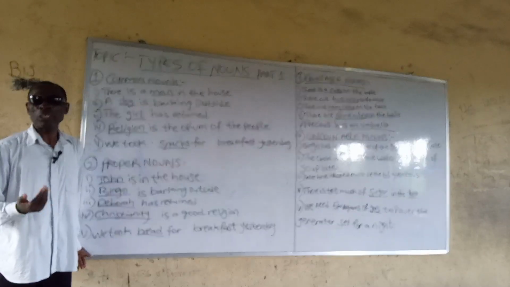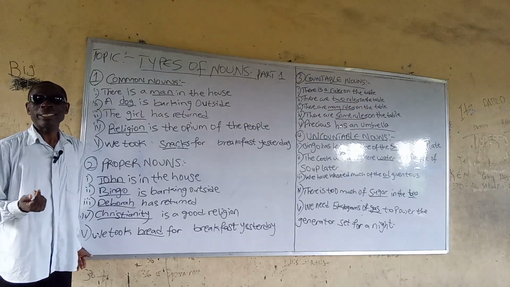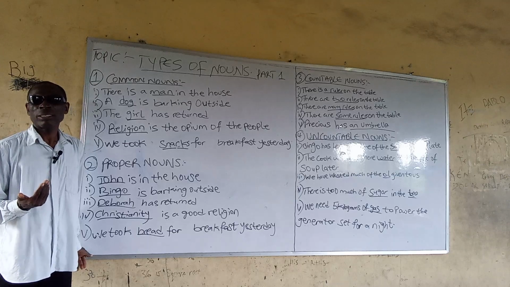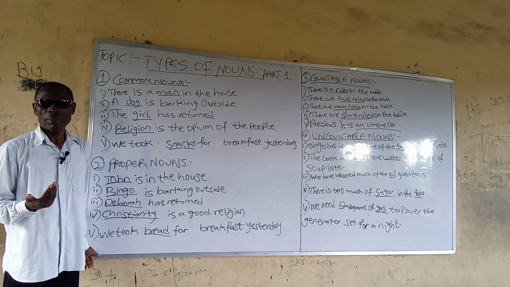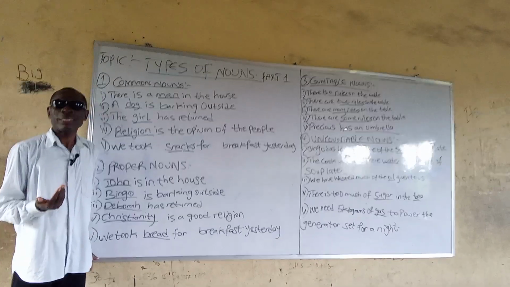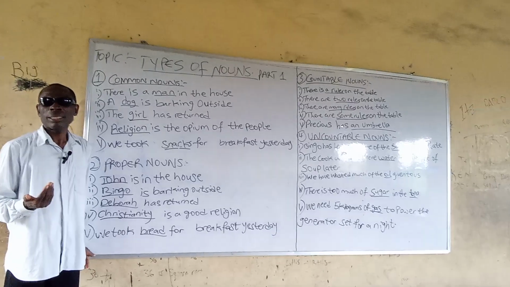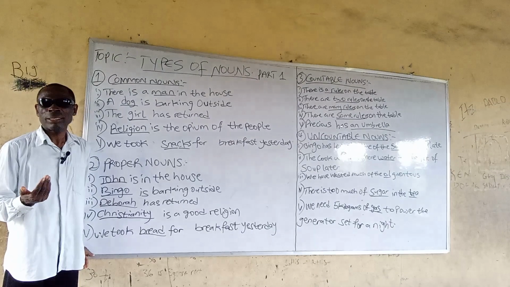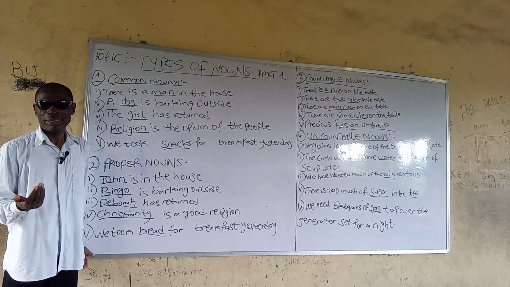In the previous class, we treated the topic parts of speech. In that class, we saw that there are 8 parts of speech in English.